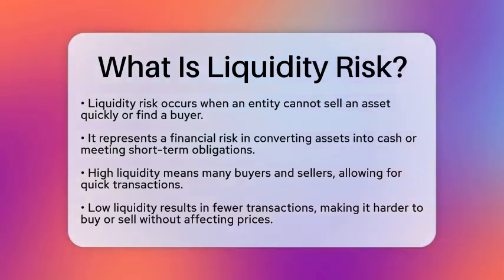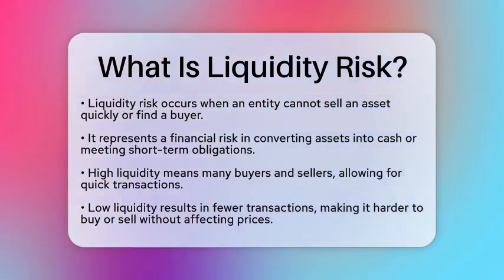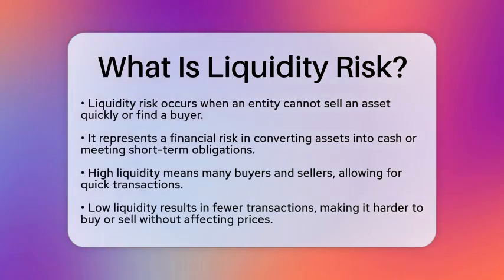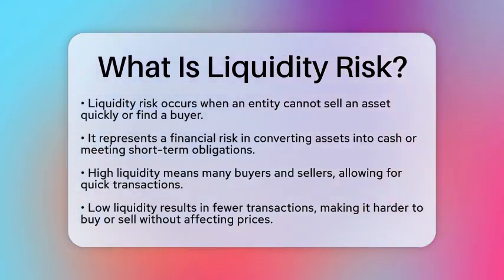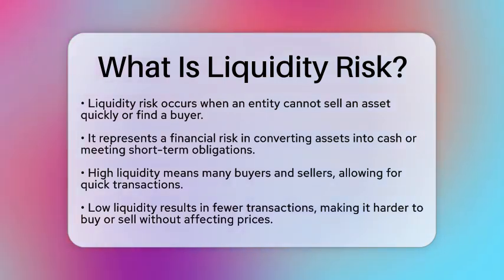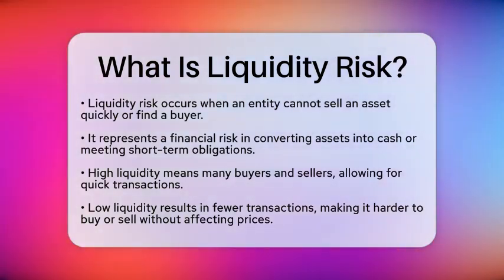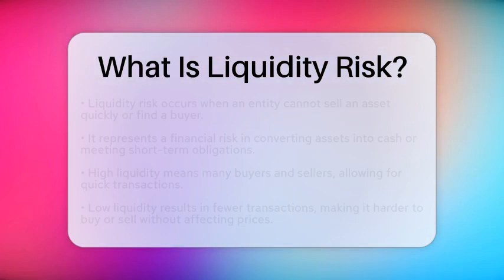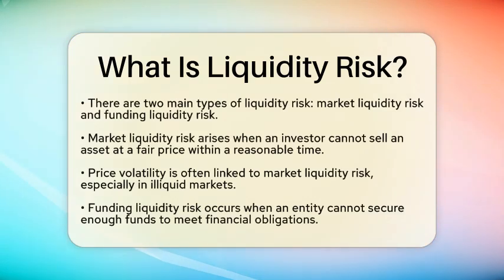Let's break down some basic concepts. First, liquidity refers to how easily an asset can be bought or sold without impacting its price. When a market has high liquidity, there are many buyers and sellers actively trading. This allows for quick transactions. On the other hand, low liquidity means fewer transactions, making it harder to enter or exit positions without affecting the price. There are two main types of liquidity risk.